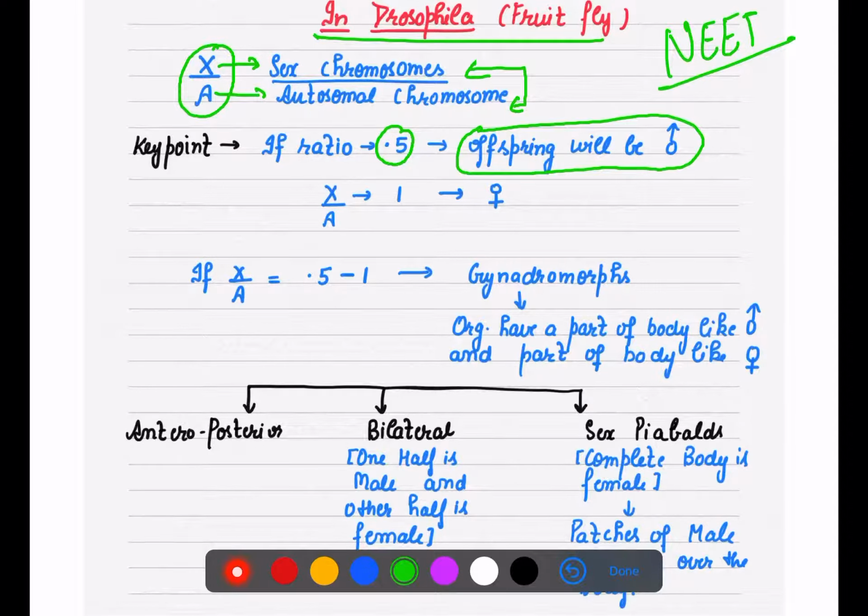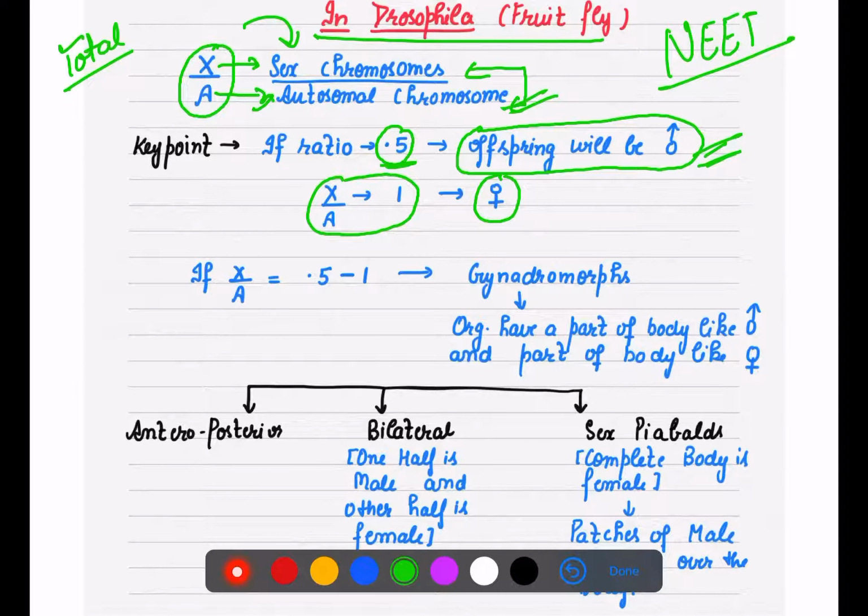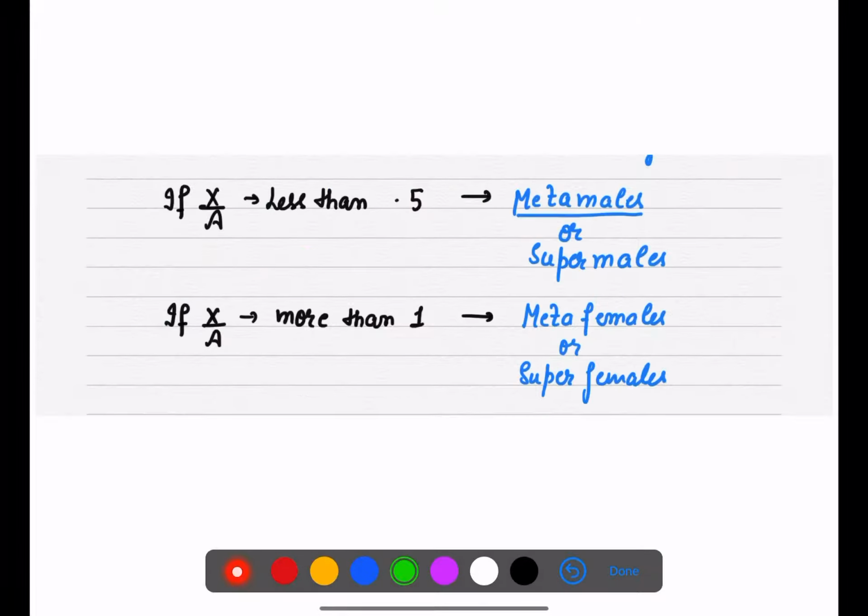Offspring will be male. It is a condition that if this ratio, sex chromosome over autosomal chromosome, is 0.5, depending on the total number of chromosomes, you can differentiate sex chromosome and autosome. If that ratio is 0.5, the offspring will be male. If X by A is 1, the offspring, the Drosophila, will be female. And if the X by A ratio is between 0.5 to 1, then these are known as